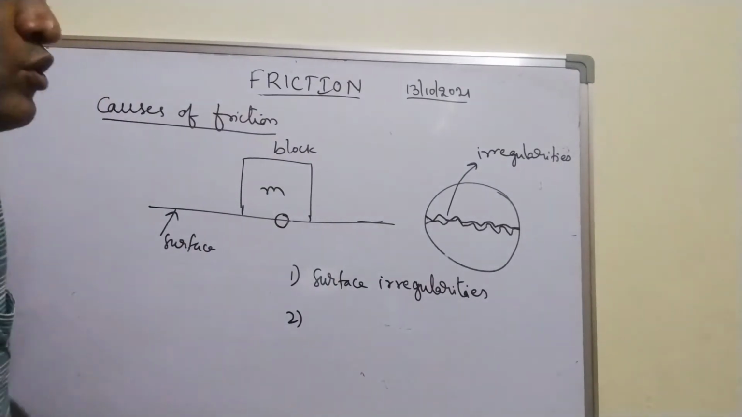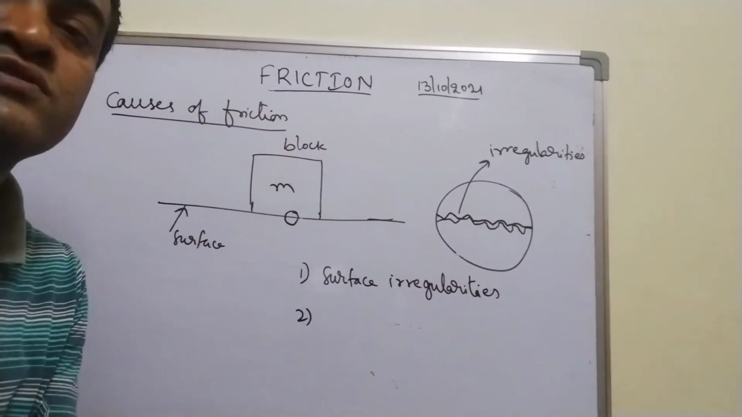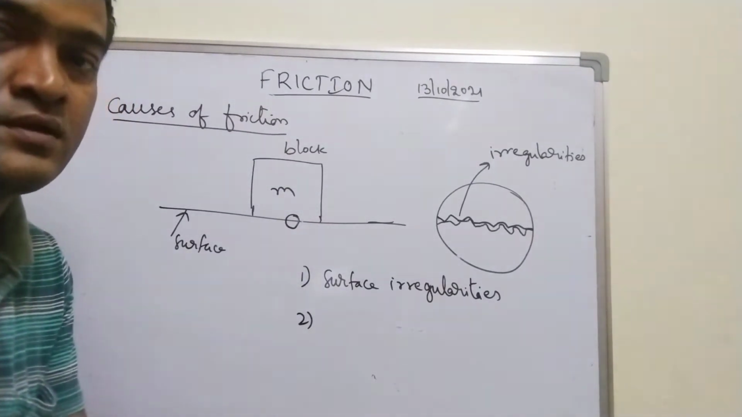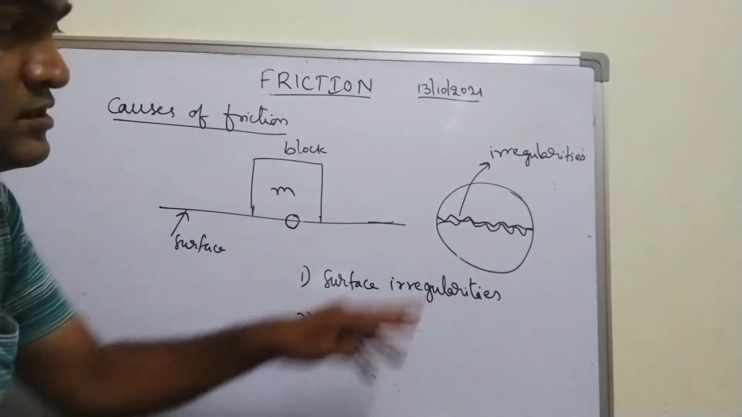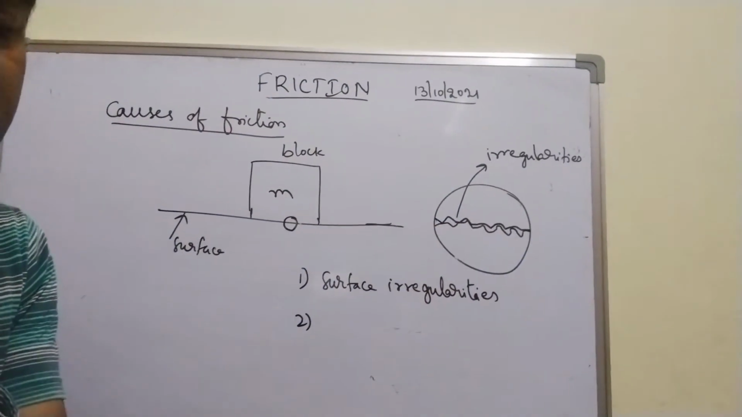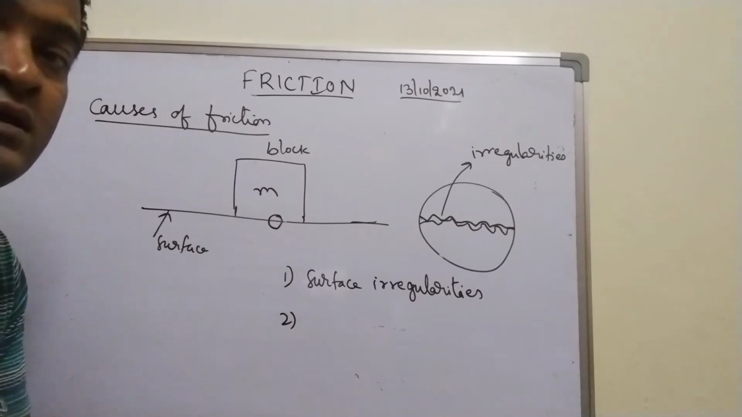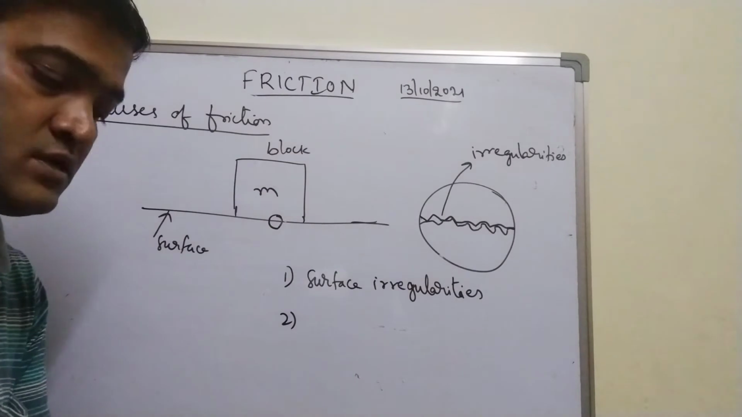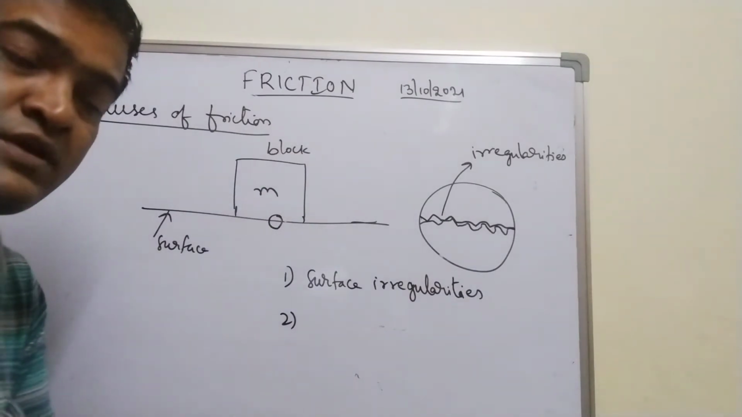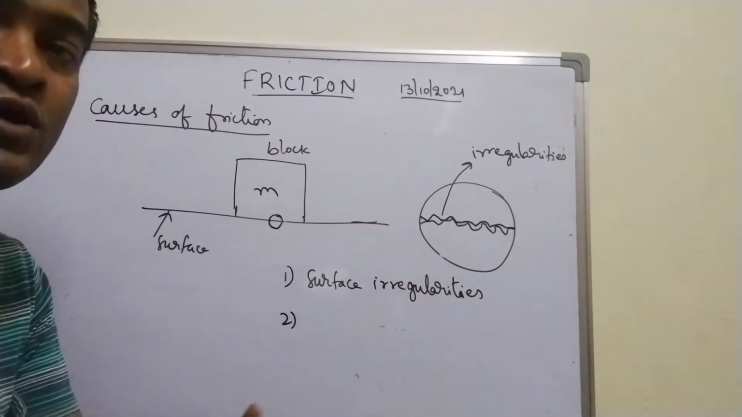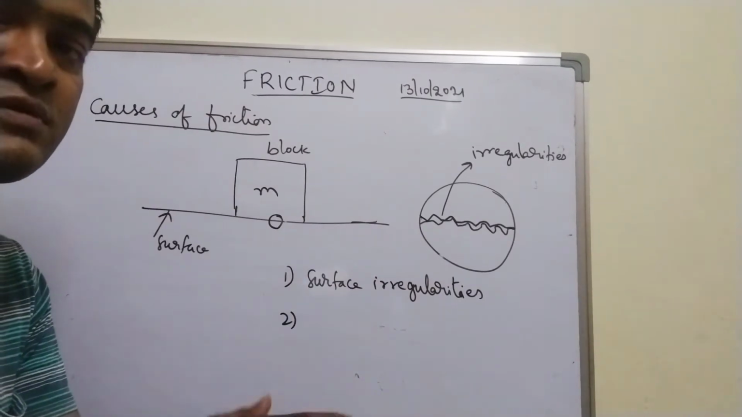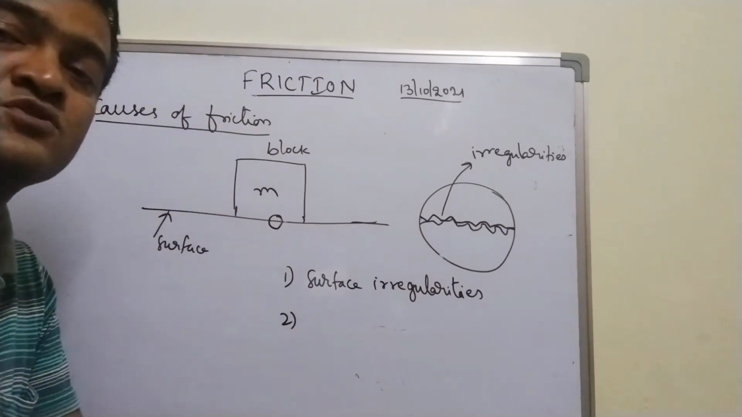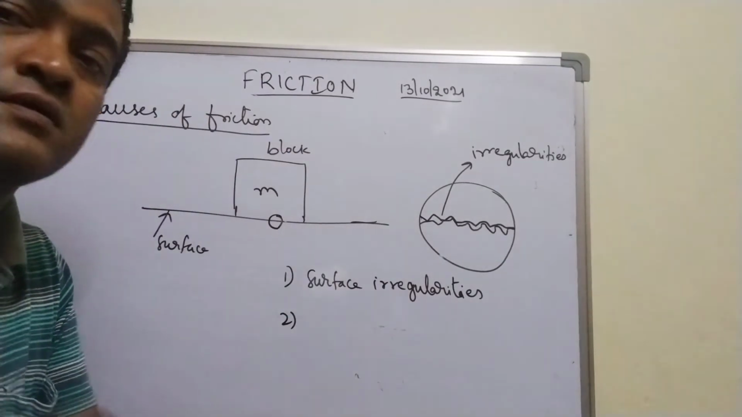Cohesive forces are the forces between the same kind of molecules. When they are in contact, there exists a force, right? When there exists a force between the same kind of molecules, such forces are called cohesive forces. If there is a force of attraction between different kinds of molecules, then such a force is called an adhesive force, right?